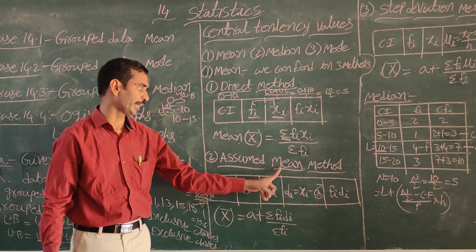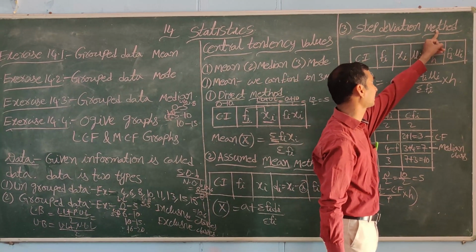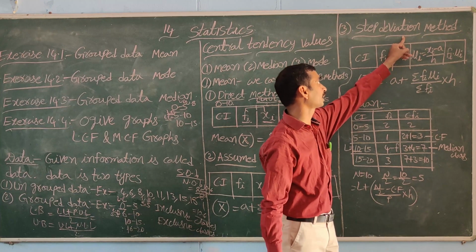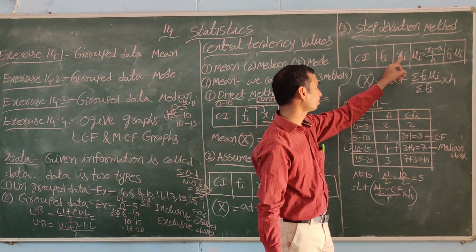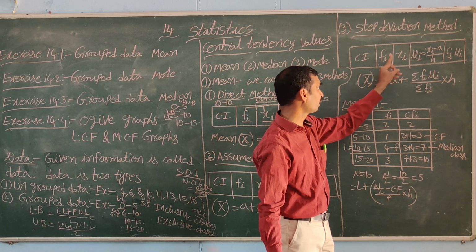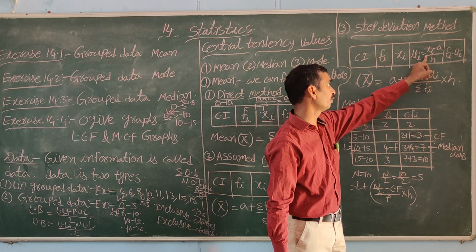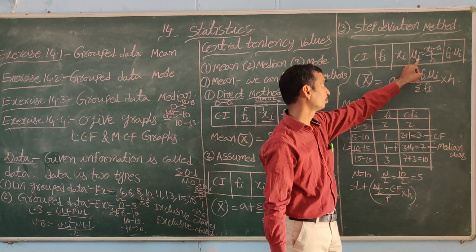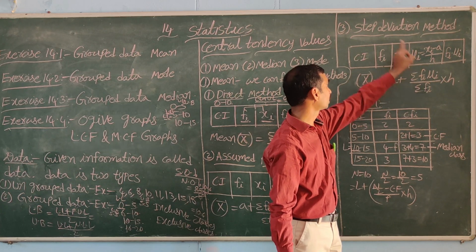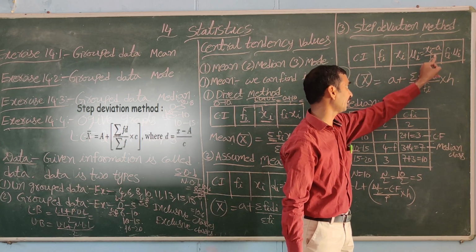This is the assumed mean method. And the third method is the step deviation method. When the values are very big, in this method they change into simpler form, into smaller numbers. Then we use ui. ui is called step deviation. ui is equal to xi minus A by h.